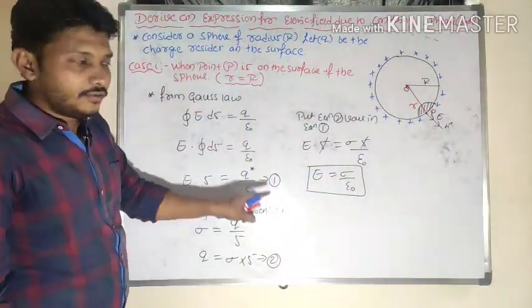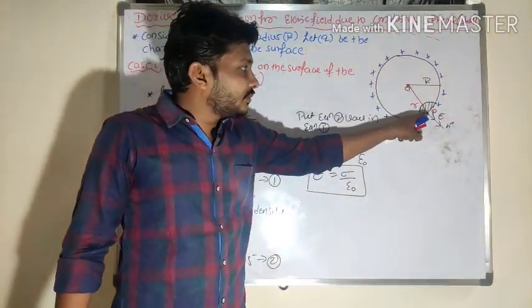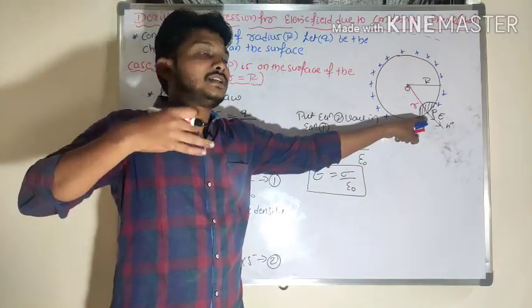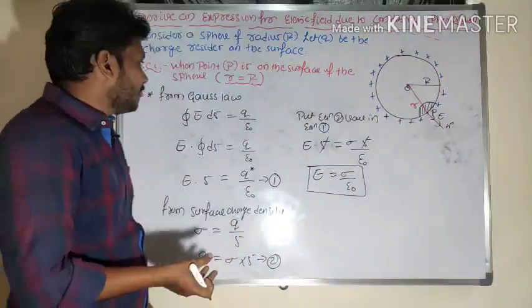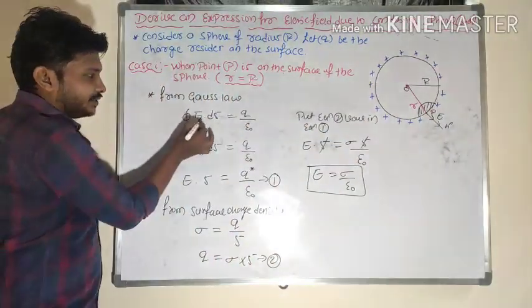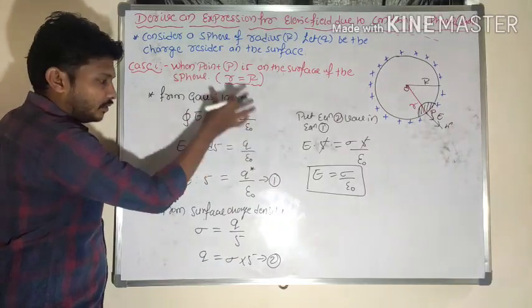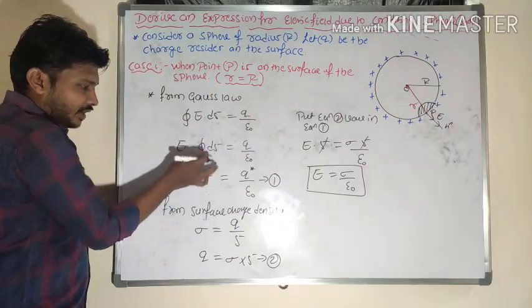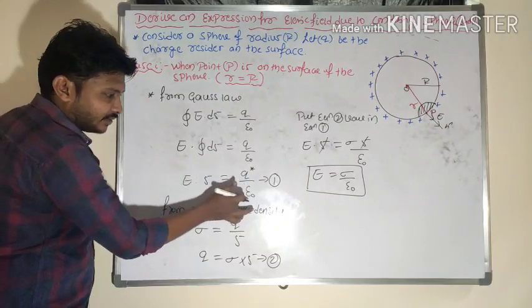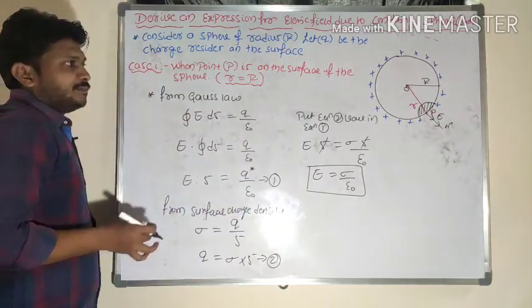So what is the value of electric field strength when the point of observation is present on the surface of the sphere? From Gauss law, the surface integration of E into dS is equal to q by epsilon naught. dS is nothing but S, so it is equal to q by epsilon naught.